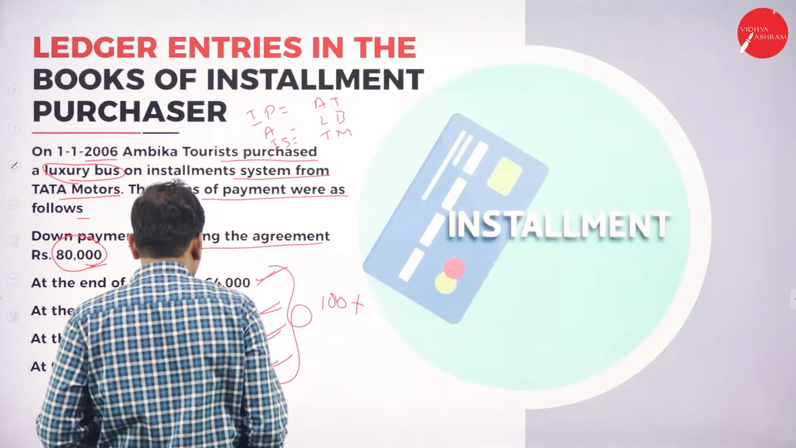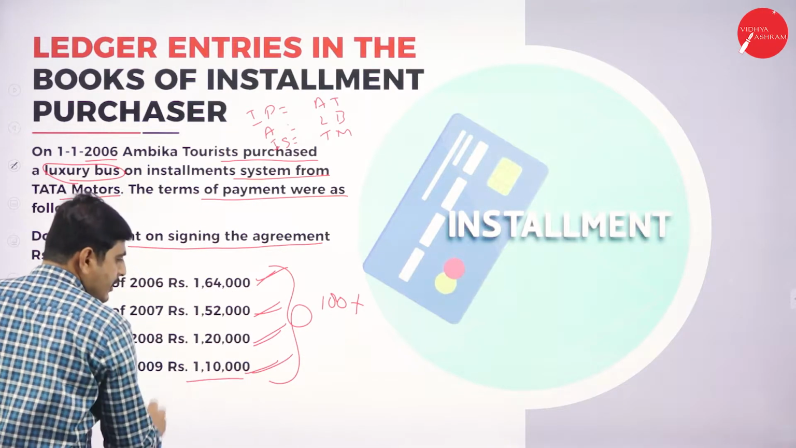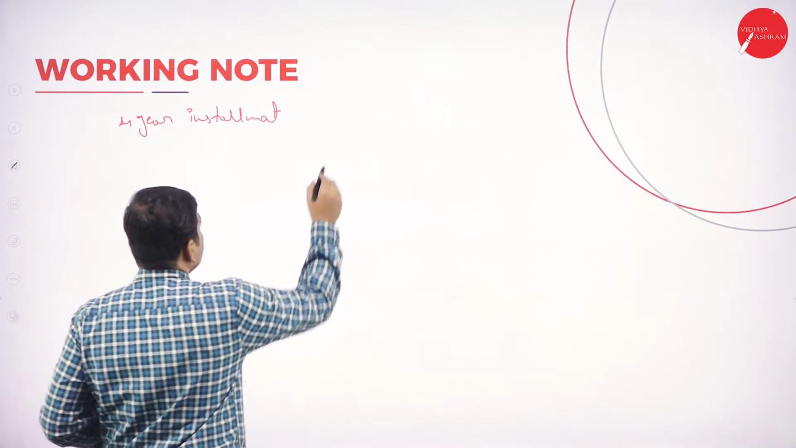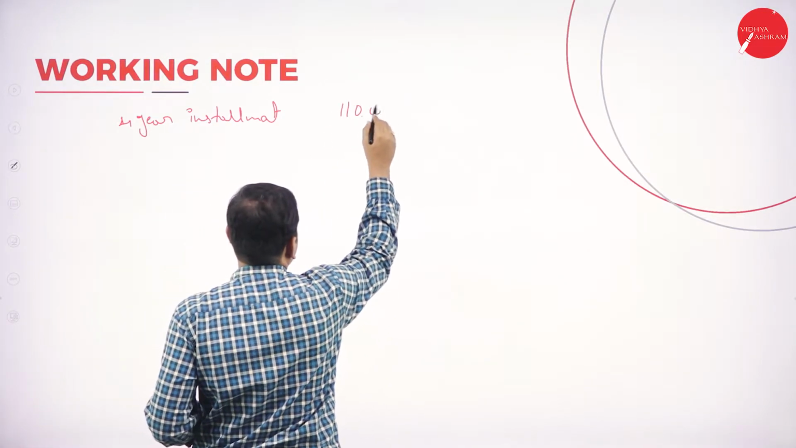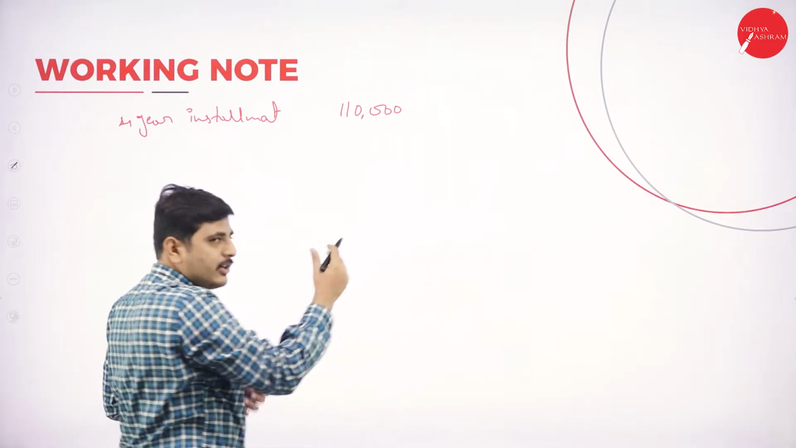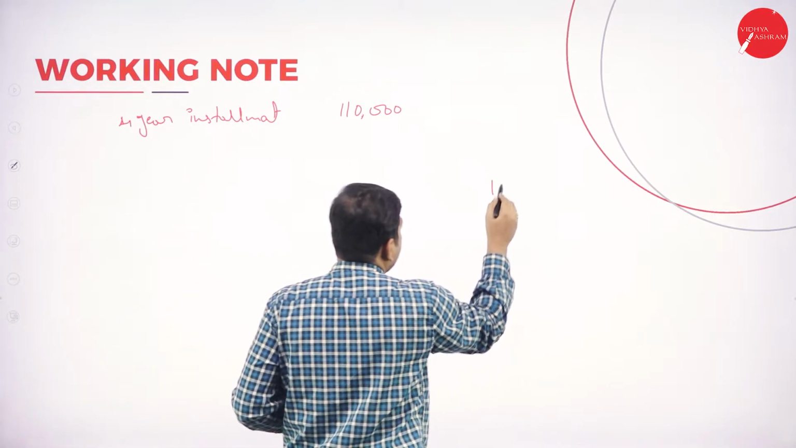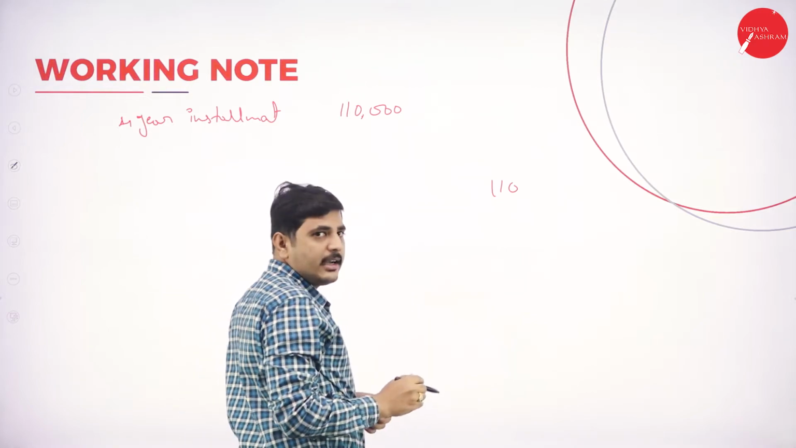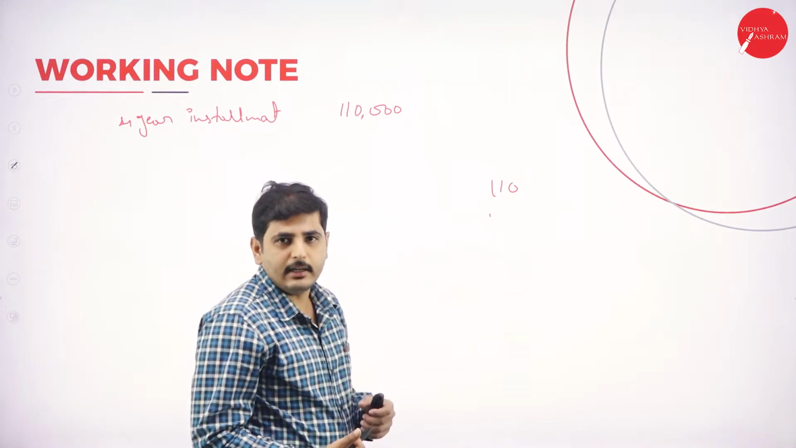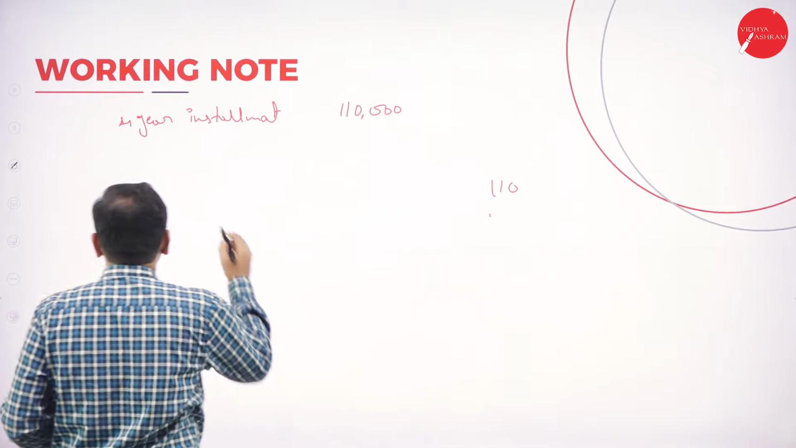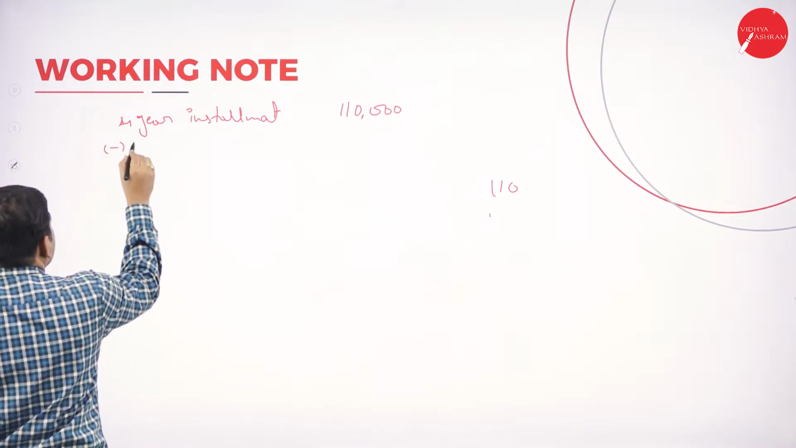What is the last year installment? The fourth year installment is 1,10,000. So, we have to bifurcate the interest, or we have to take away the interest. How to do that? It is 110%. This 1,10,000 is the 110%. Now, how to calculate the interest? Let's see.